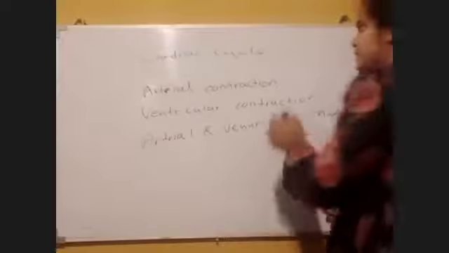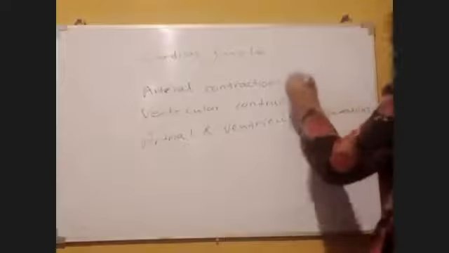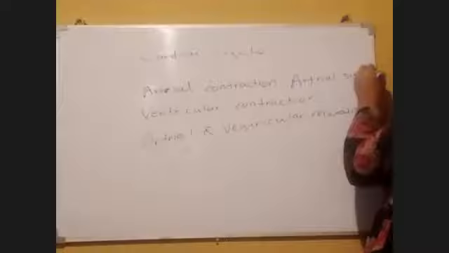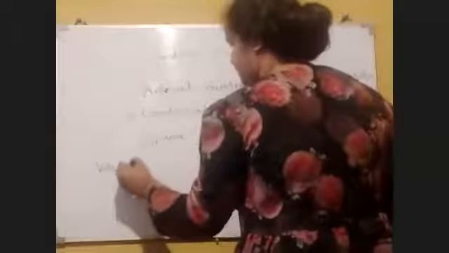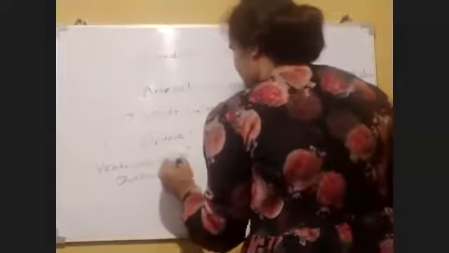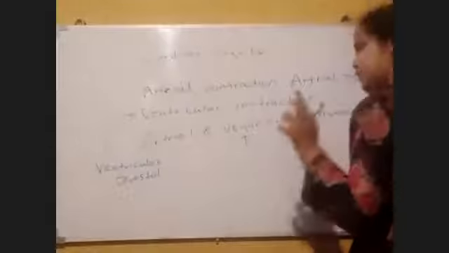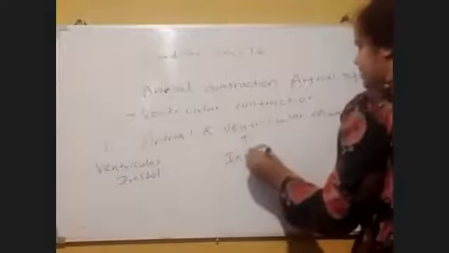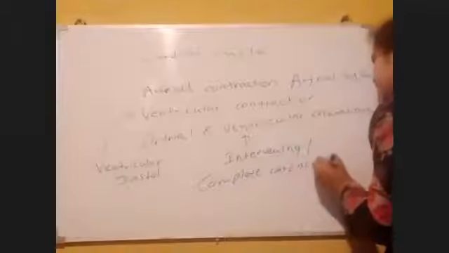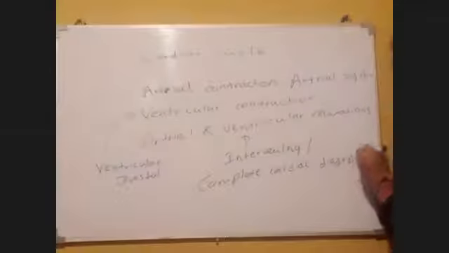Atrial contraction we call atrial systole. Then ventricular contraction we call ventricular systole, and for the relaxation there are two names. One can call it intervening, and the other is complete cardiac diastole. Write this down quickly.